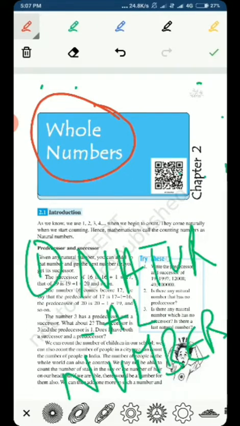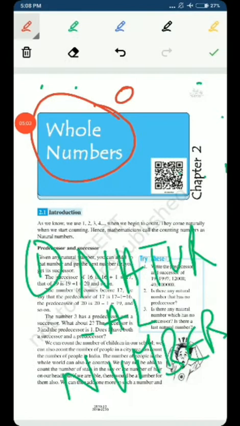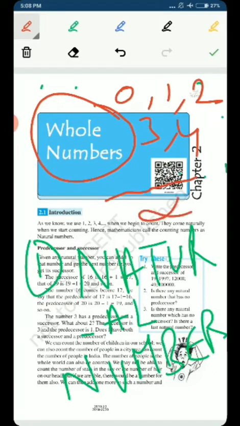It's very important for you, so please concentrate on whatever I am going to tell you. Whole numbers are those numbers which start from 0. Those numbers which start from 0, 1, 2, 3, 4, and so on, moving on up to infinity, are known as the whole numbers.